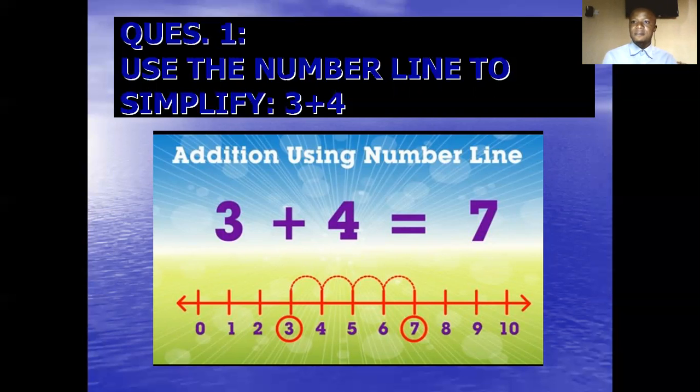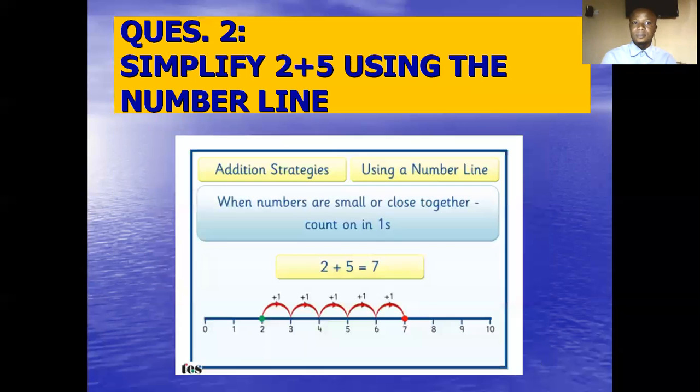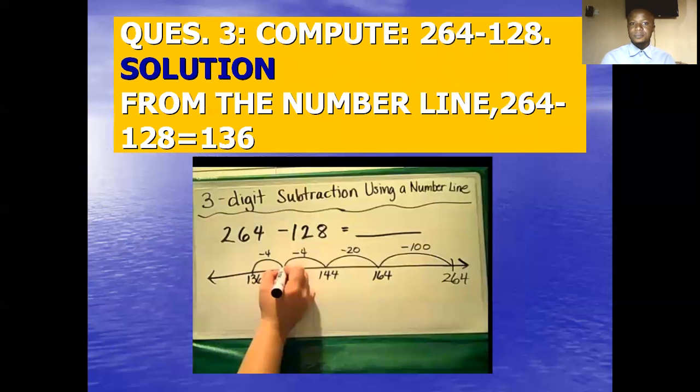So the number line is a very important tool for adding directed numbers. Look at this one also. We are asked to use a number line to add 2 and 5. Okay, so you are beginning from 2, and you move 5 places. So you move from 2 to 3, 1, to 4, 2, to 5, 3, to 6, 4, to 7, 5. And you see that you landed at 7 also. Hence, 2 plus 5 will give us 7.